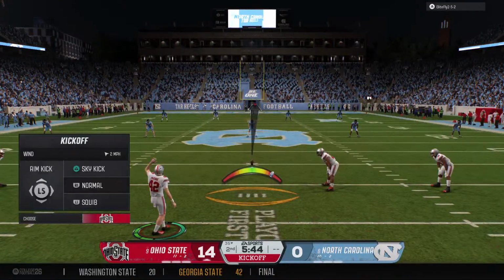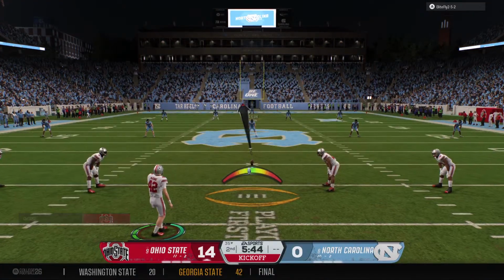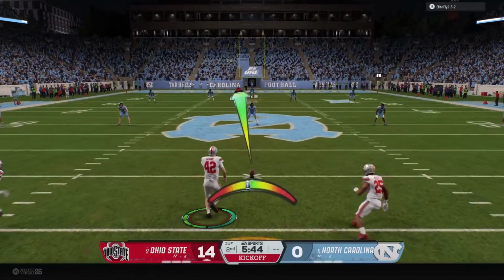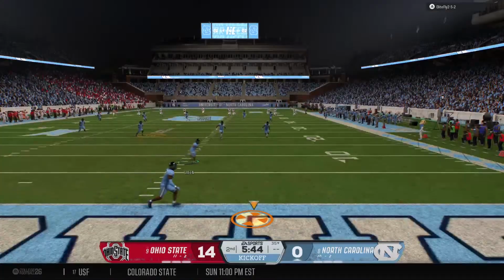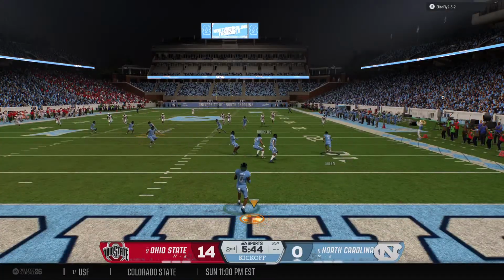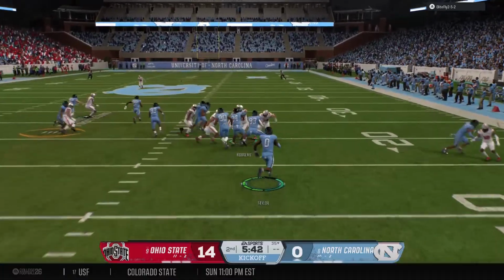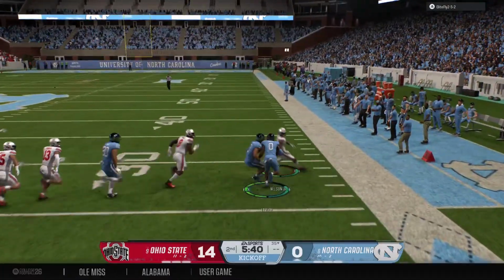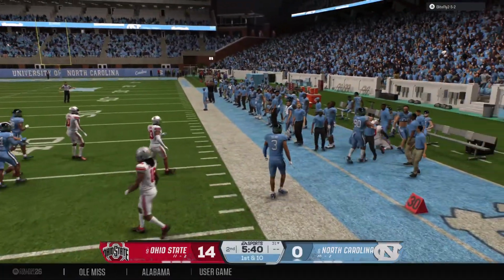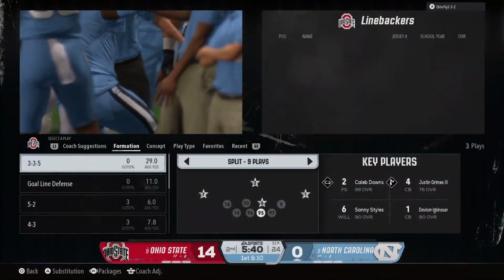Kickoff team out there. They are fired up after just scoring a touchdown. And it's fielded. Returner trying to make something happen. He's got some daylight, turning on the speed. And the returner heads out of bounds.